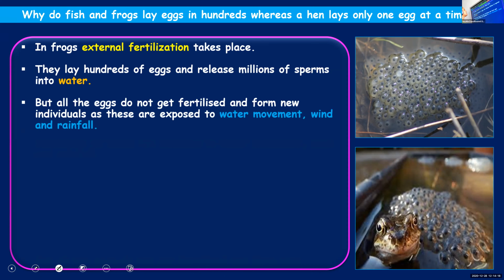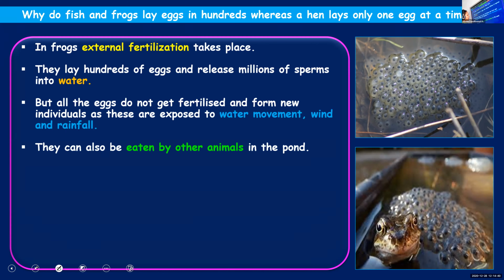But all the eggs are not getting fertilized, because since they carry out external fertilization, the eggs which are laid are exposed to the external surroundings. They can be carried away by water currents, wind, rainfall, or eaten by predators.